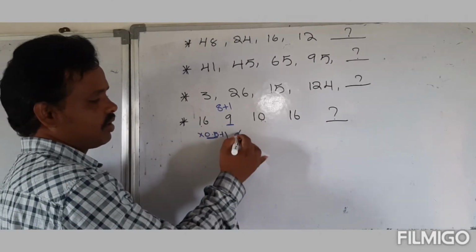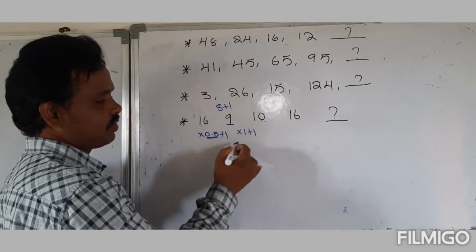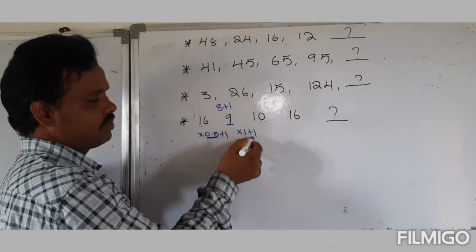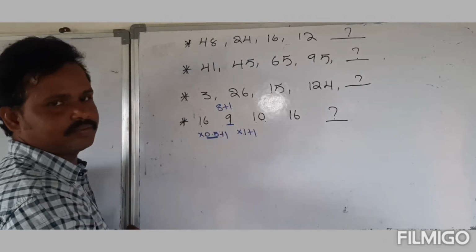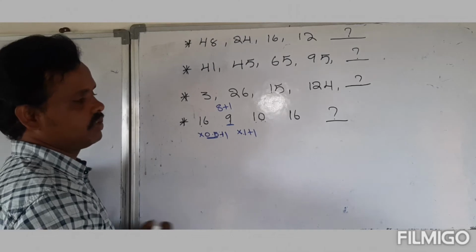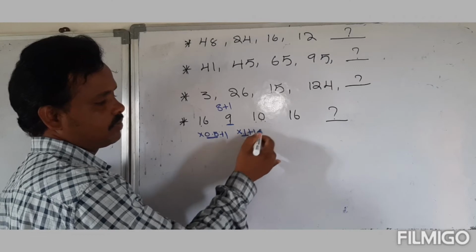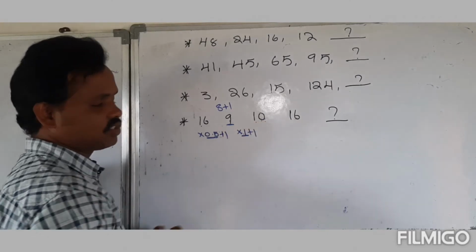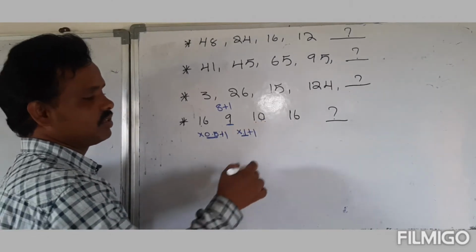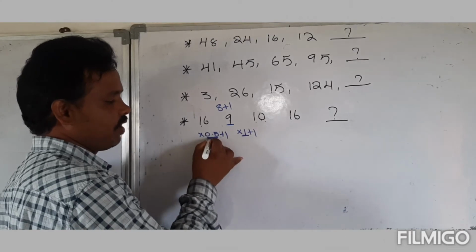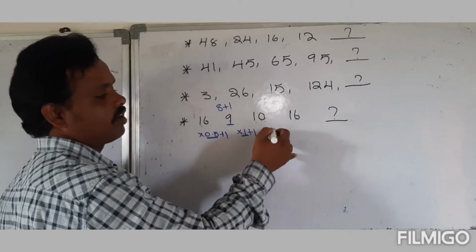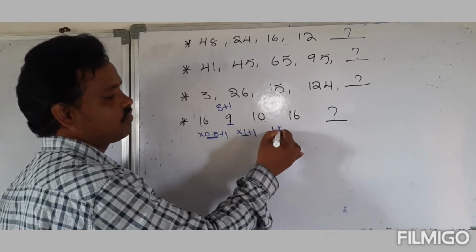Next, 9 into 1 is 9, plus 1 is 10. Then here it is 0.5, then 1. Then 10 becomes 16, which means the multiplier is 0.5, 1, and then 1.5.